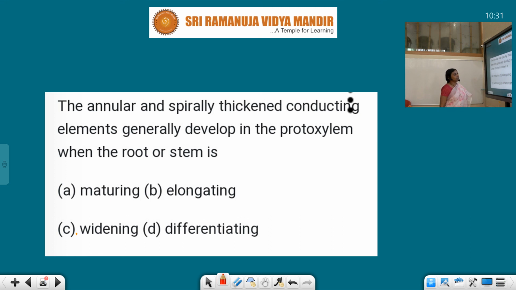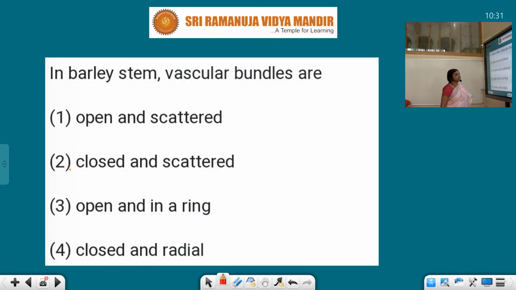The annular and spiral thickening conducting elements generally develop in the protoxylem when the root or stem is widening. So here the answer is widening. Now, in barley stem, barley is a monocot, so the vascular bundles are closed and scattered.